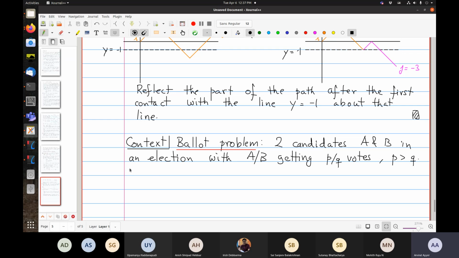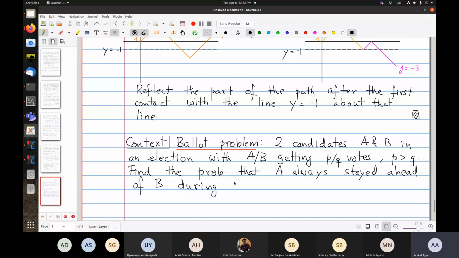The question that was asked was to find the probability that A always stayed ahead of B during the counting process.